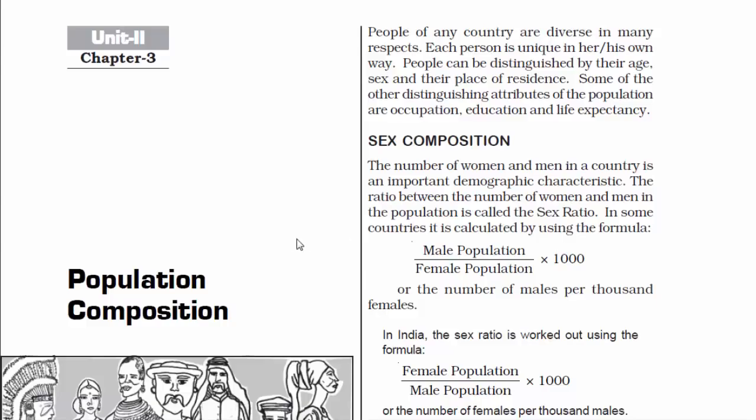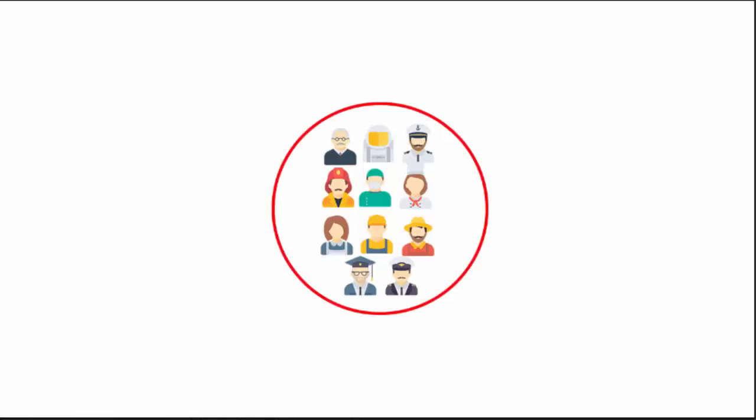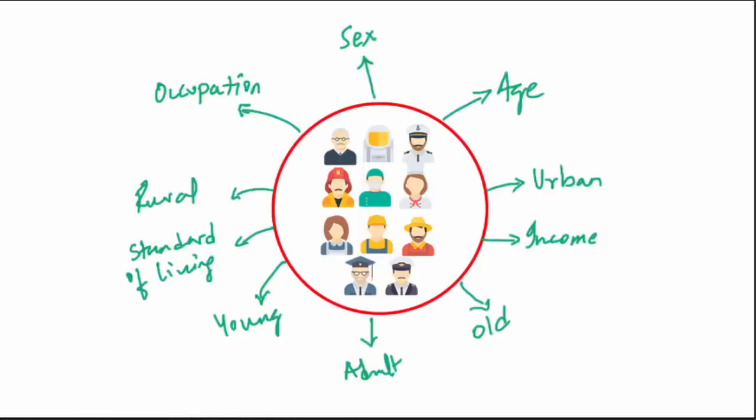Hi, welcome to Chapter 3, Population Composition. In this chapter, we are going to learn what composes a population, meaning what are the ingredients of a population. Just like you have ingredients for a dish that you would like, similarly, a given population has certain ingredients as well. We're going to learn what they are.